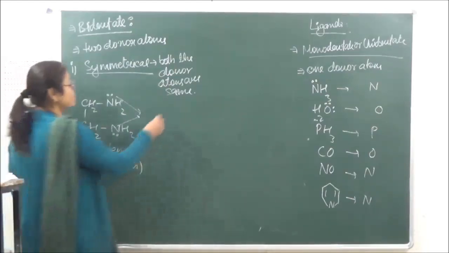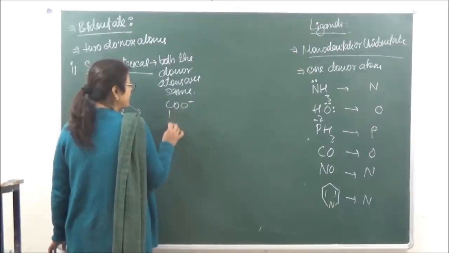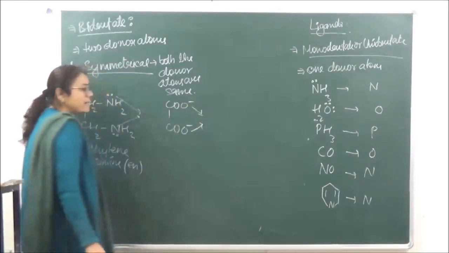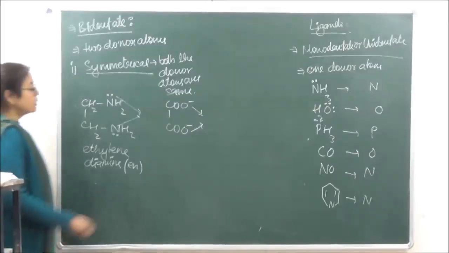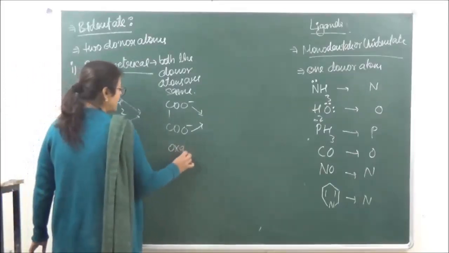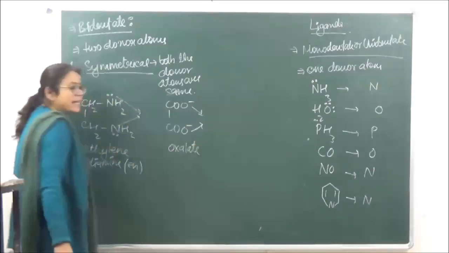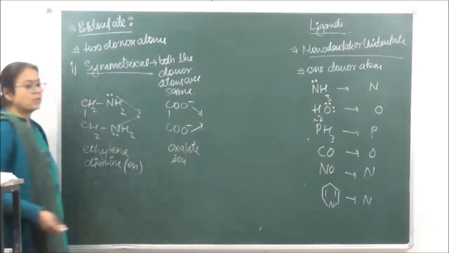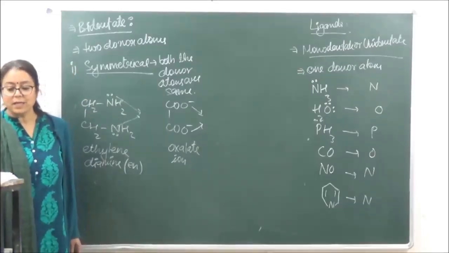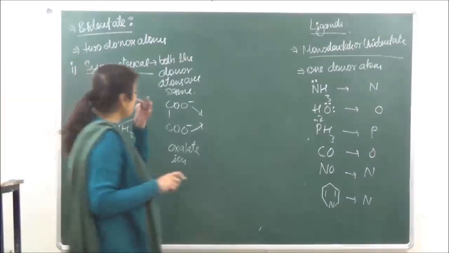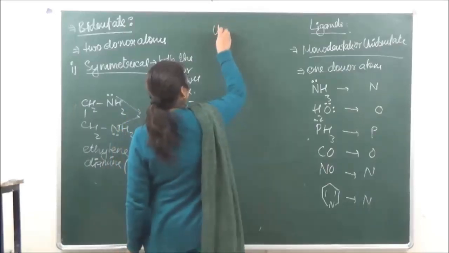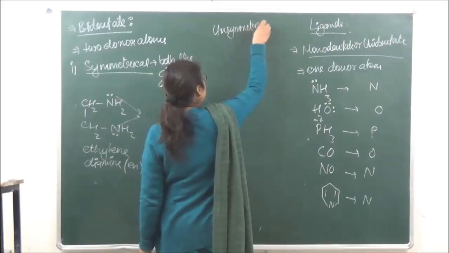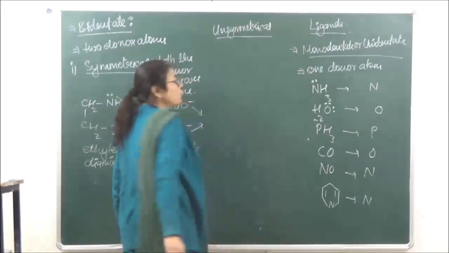Okay, then another one which we can have is oxalate ion. In this case, both the donor atoms are oxygen, therefore they are symmetrical bidentate ligands. Oxalate ion. Okay? So this is again going to be symmetrical. Then we have unsymmetrical ligands. Unsymmetrical means that both the donor atoms in this case are going to be different.